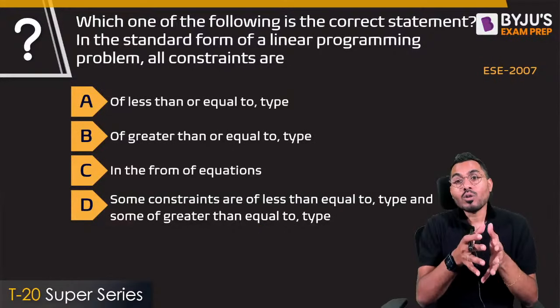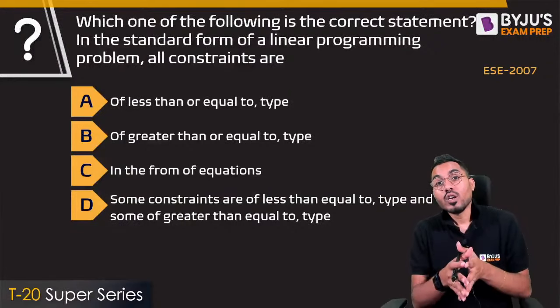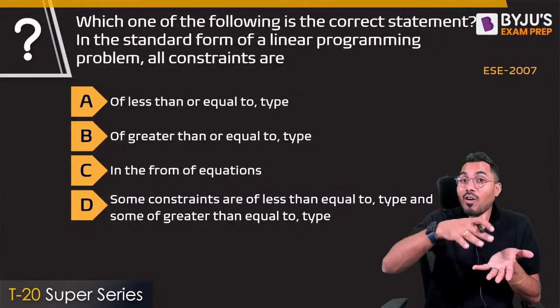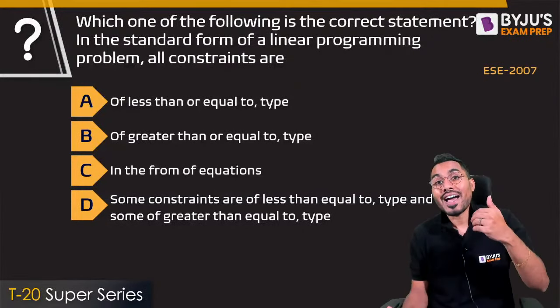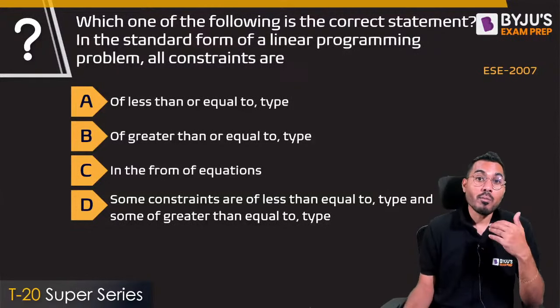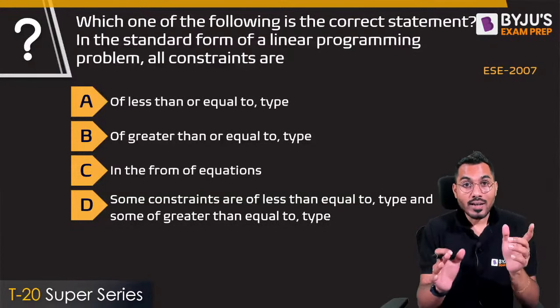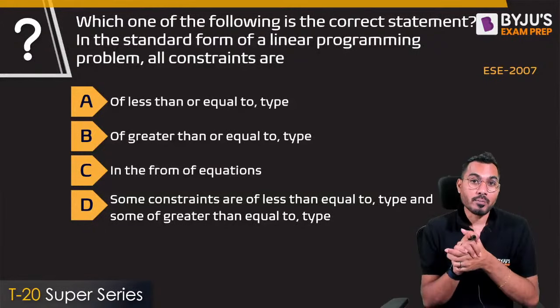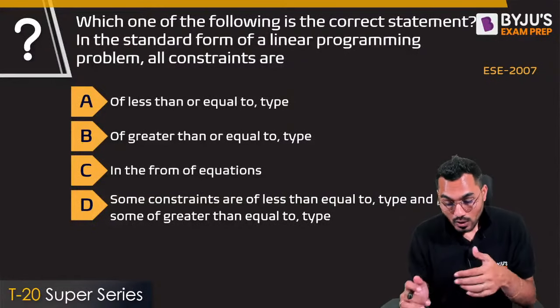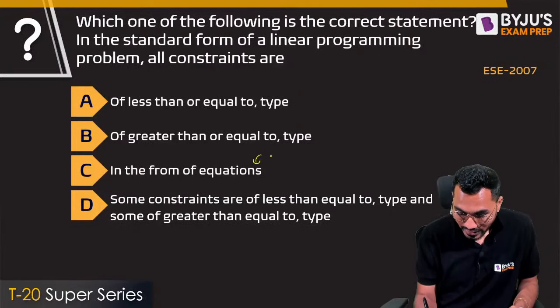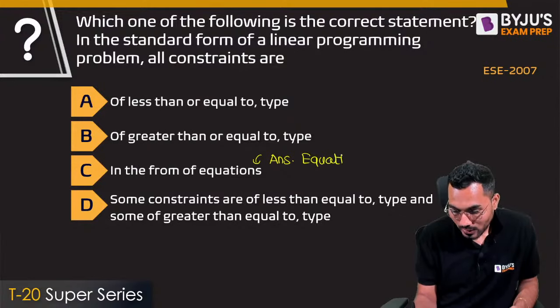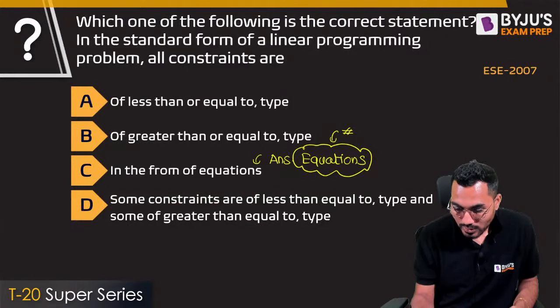We are not talking about any kind of problem, I'm talking about LPP. Whenever we talk about the standard form of LPP, whichever constraint equations are there have to be converted into a standard form. And standard form is nothing but what? If there is a less than, then a variable has to be added, a slack or artificial variable has to come into the picture. So it has to be in the form of equations. There is no single doubt in that. Is it okay, everyone? It has to be in the form of equations.